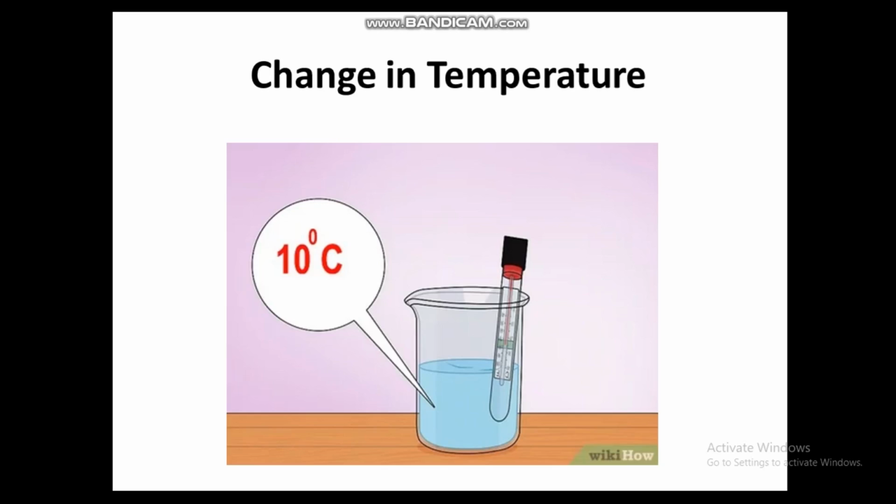So, change in temperature. From all these activities, we can conclude that if there is a change in the color, a change in the temperature, a change in the form, or if you observe any kind of evolution of gas, then in all these cases some form of chemical reaction has taken place. So this is a chemical reaction: if a substance changes, or if the temperature of the substance changes, or if the color of the substance changes, we can conclude that some chemical reaction has taken place, and because of that only this thing has changed.